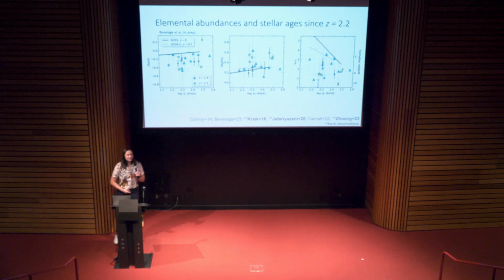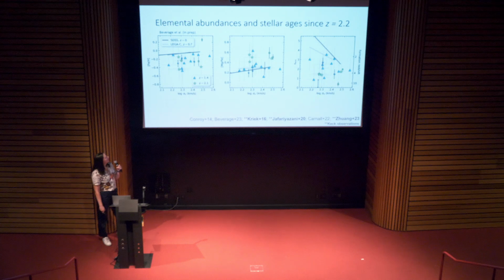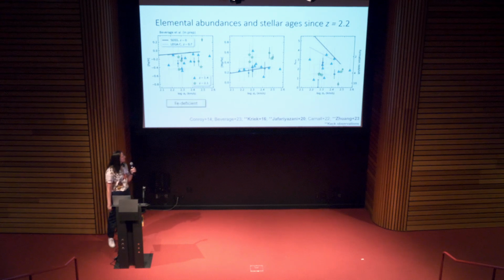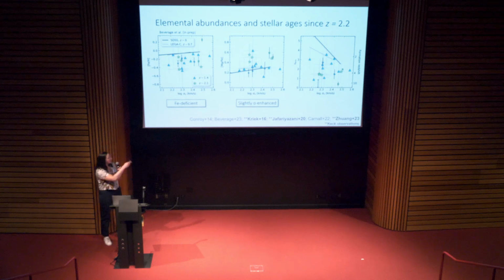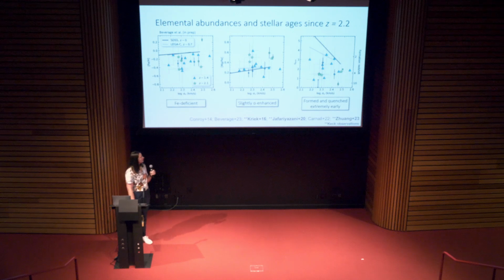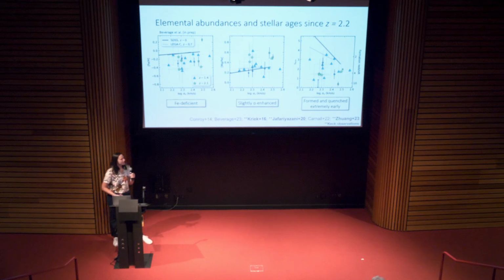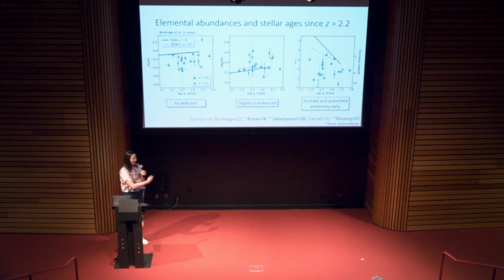And I'll say the uncertainties are quite large on these individual measurements, and also sample sizes are pretty small, but we're starting to build this picture of the quiescent galaxy population at higher redshift, where they are more iron deficient than the lower redshift quiescent galaxies. They're slightly alpha enhanced, especially at the higher redshifts, the green stars. And they formed extremely early. This last point is actually kind of understood just by realizing that the age of the universe at higher redshift was much younger, and so the galaxies in that universe are also younger.